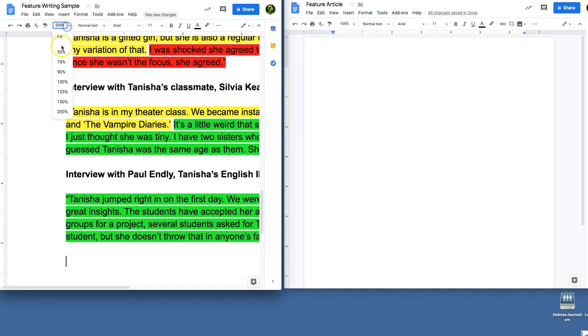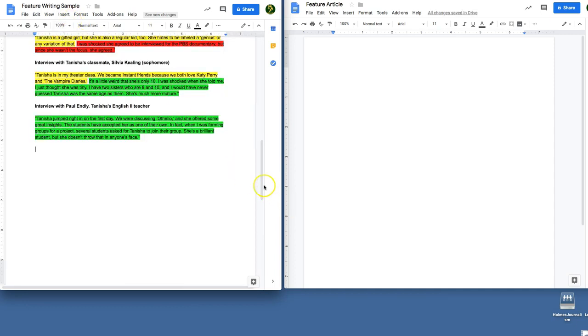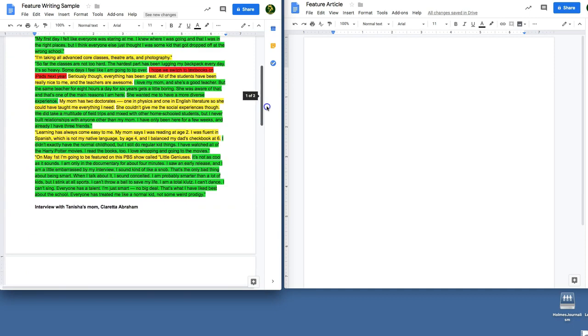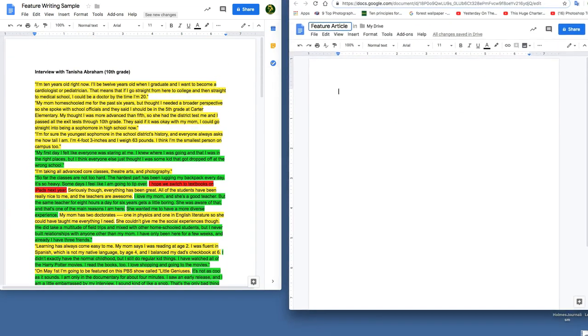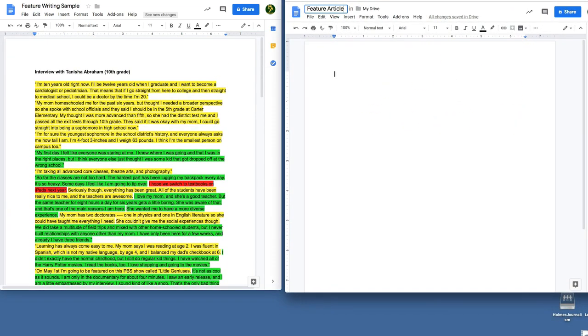And if you need to zoom out on these things, you can always go there and zoom out. Now we can see both documents. I've got everything in the frame that I want to see, and we're good to go.